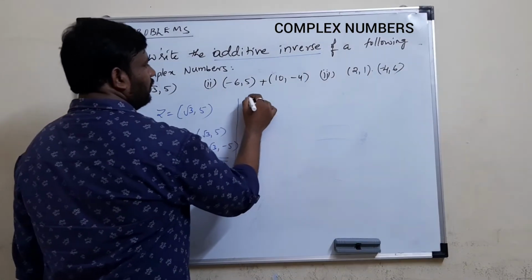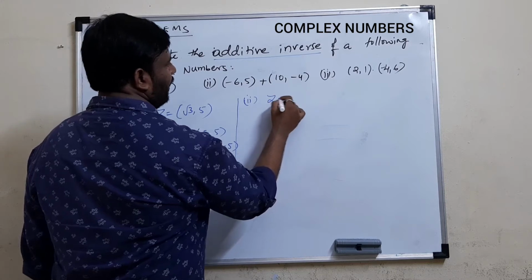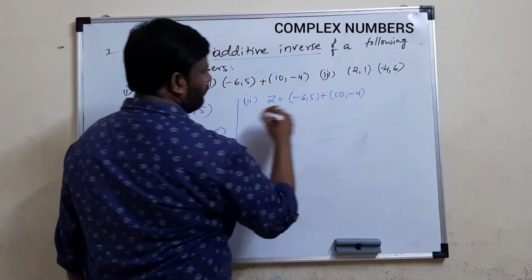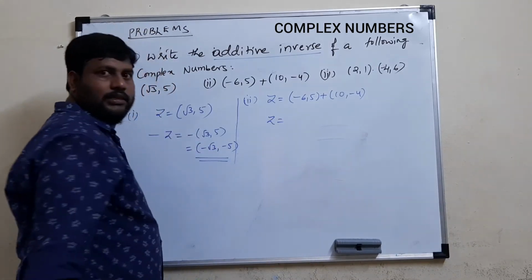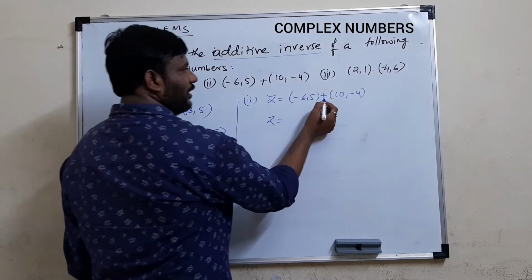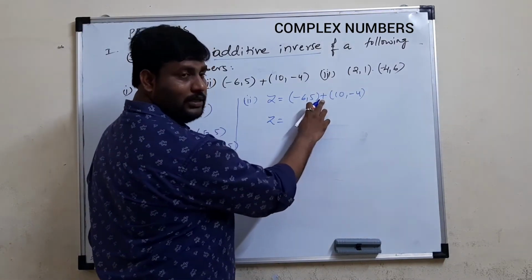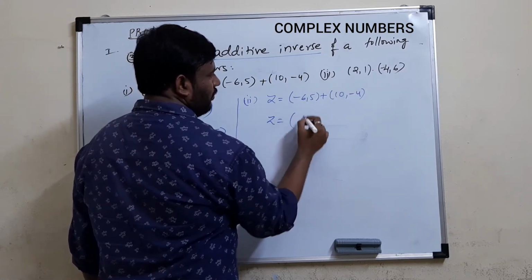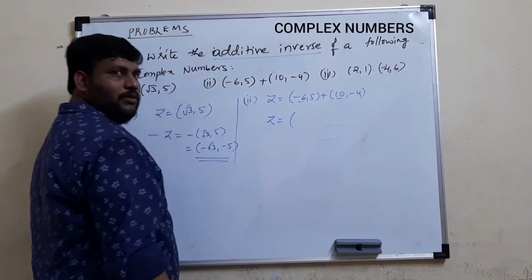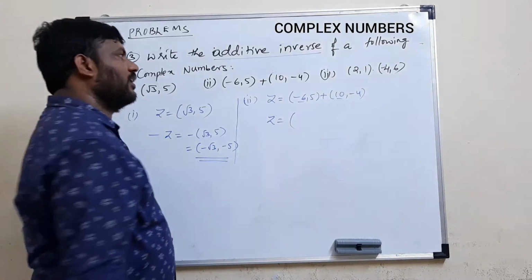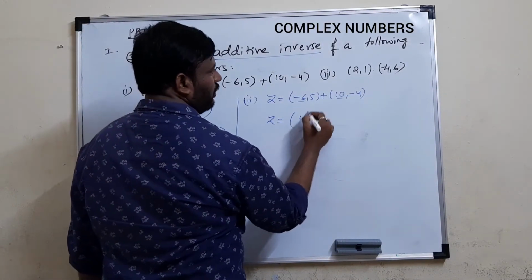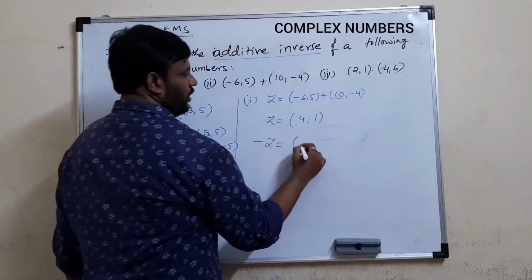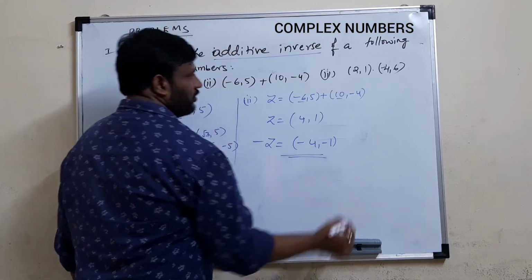Similarly, for the second question, you want to find the additive inverse of this complex number. Let us again say the answer will be minus z. But before taking minus z, first we simplify z. Then we go for finding the additive inverse. Here we have two complex numbers with a plus symbol in between, so first we have to add these two complex numbers. Minus 6 plus 10, because by the definition of addition of complex numbers, you add real with real and imaginary with imaginary. Minus 6 plus 10 you get 4. 5 minus 4, you get 1. This is z. Now we want to find the additive inverse for this. You get minus 4 minus 1. This is the additive inverse of the complex number.